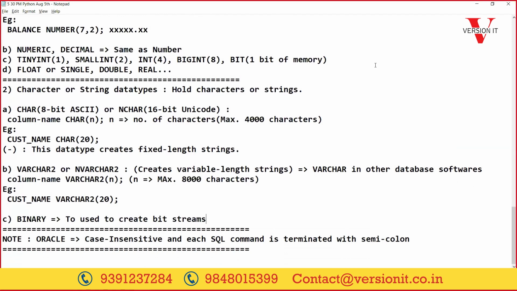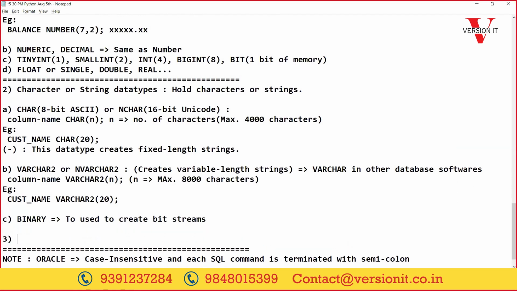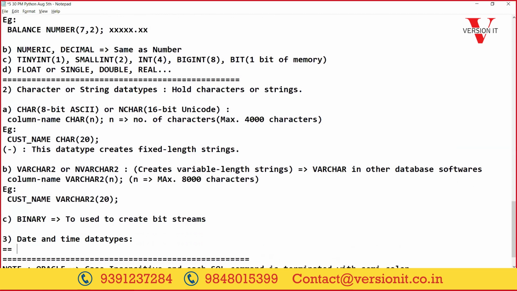Data types to work with dates, like date and time. They have provided a data type called date. Date means you can store a date value.